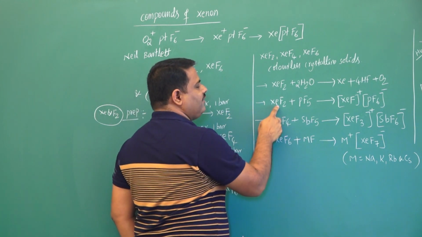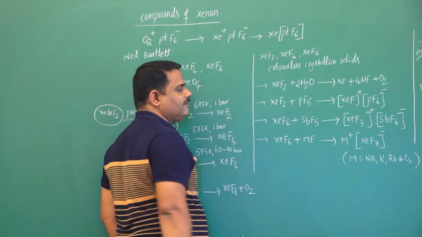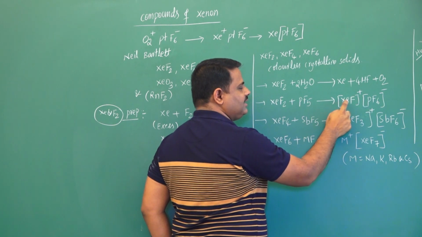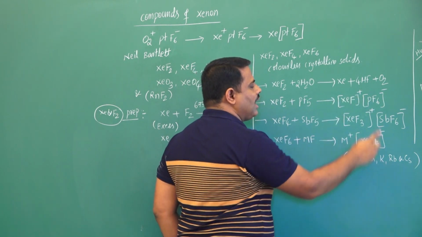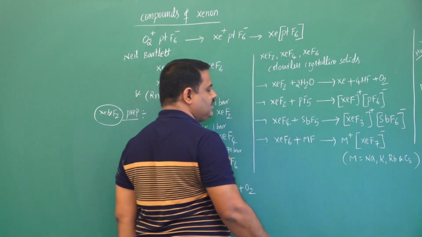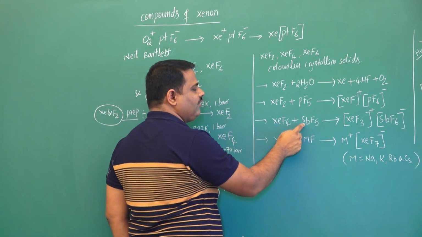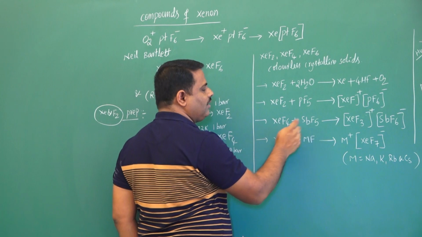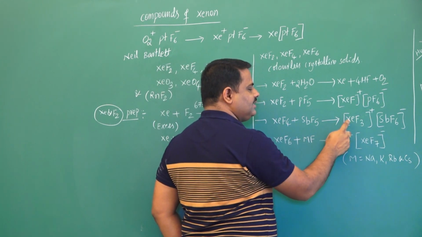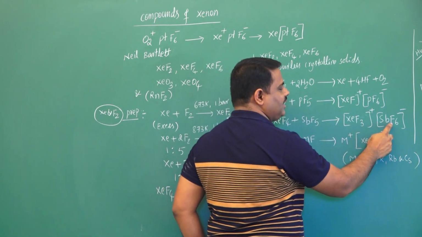When xenon difluoride reacts with phosphorus pentafluoride, it gives a complex compound where the cation is XeF+ and the anion is PF6-. In a similar way, xenon tetrafluoride reacts with antimony pentafluoride to give a complex compound where the cation is XeF3+ and the anion is SbF6-.